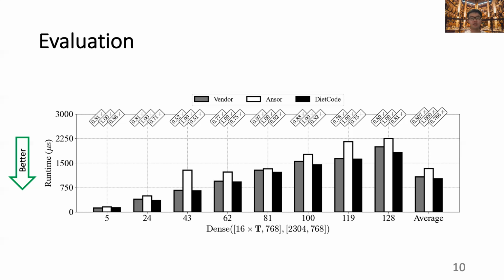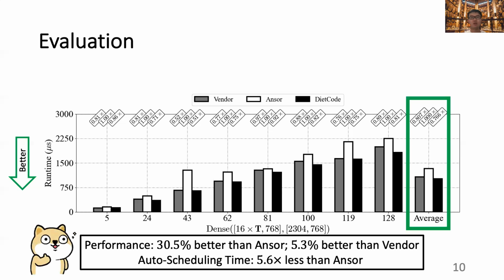We observe that with those sampled sequence lengths, DietCode delivers on average 30% better performance than Ansor, the current auto-scheduler design in TVM, and 5% better than the cuBLAS vendor library. Furthermore, since DietCode only needs to auto-schedule once for all shape instances, its auto-scheduling time is 5.6 times less than Ansor.